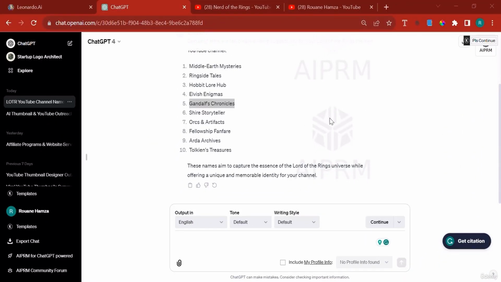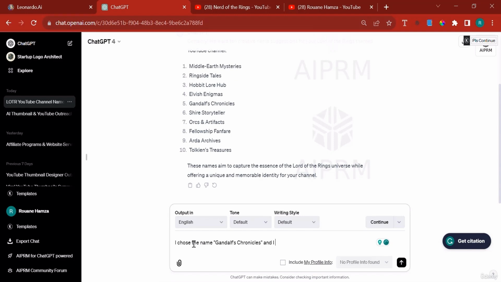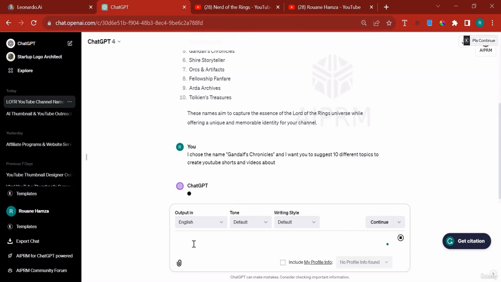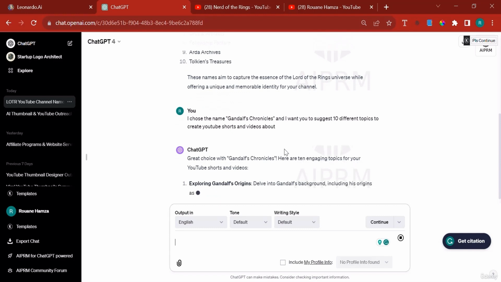Now in this lecture, we're going to ask ChatGPT to design the logo for us. But there's one more thing I wanted to tell you about ChatGPT: you can ask it any question. For instance, let's say I chose the name. I can paste in a name and say, "I want you to suggest 10 different topics to create YouTube shorts and videos about." Now it's going to proceed based on this particular choice. It's going to give us suggestions to create YouTube shorts and videos.